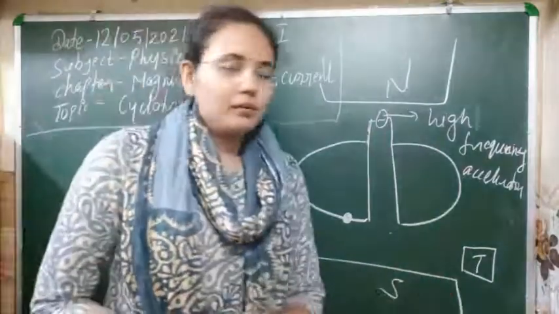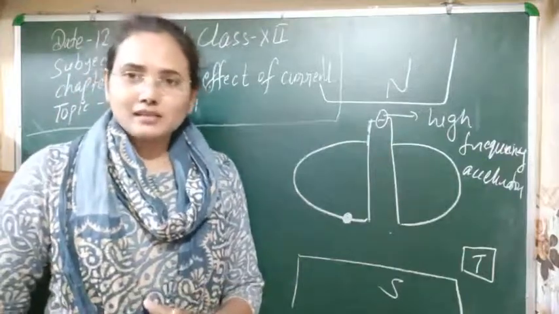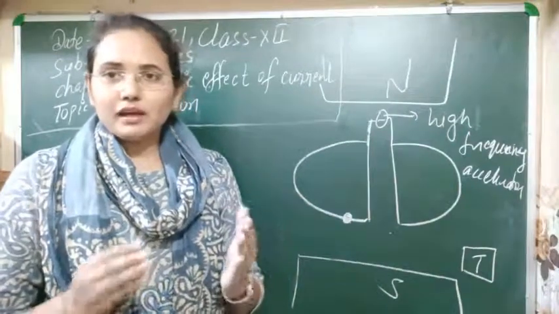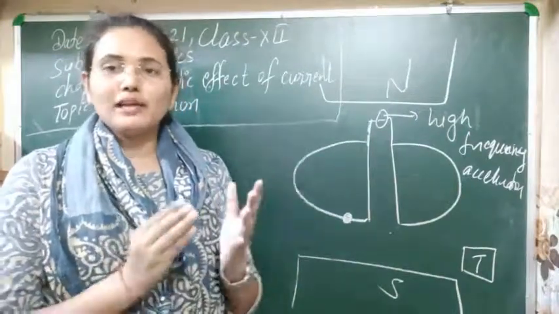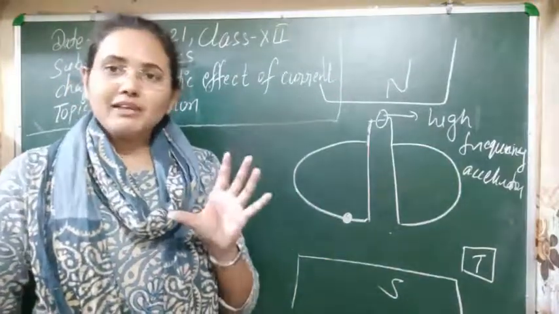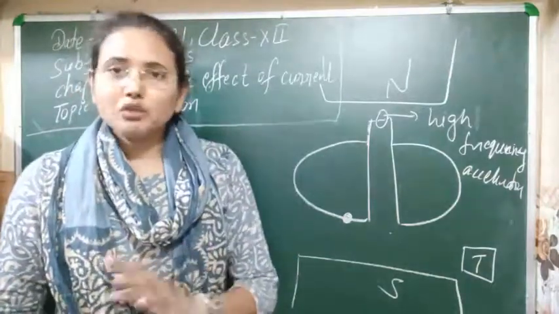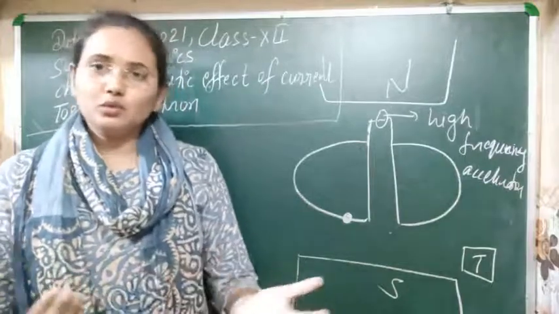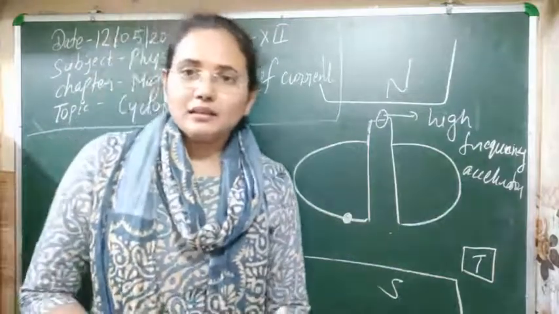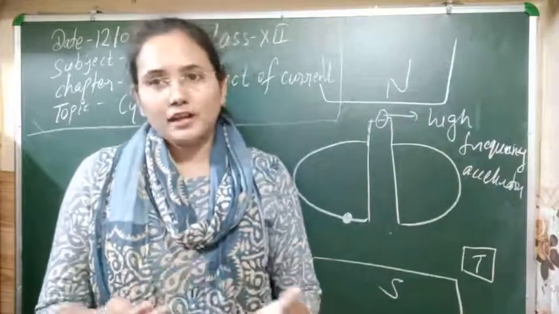So why actually are we bombarding the particles? Later you will study nuclear reactions. Nuclear reactions means somewhere light particles join together to make a new heavy atom, or sometimes heavy atoms split up into two or more parts to convert into stable nuclei, and in that process we get a huge amount of energy. That is called nuclear reactions, and by the name I think you are familiar, that is the nuclear bomb, hydrogen bomb, atom bomb you have seen.